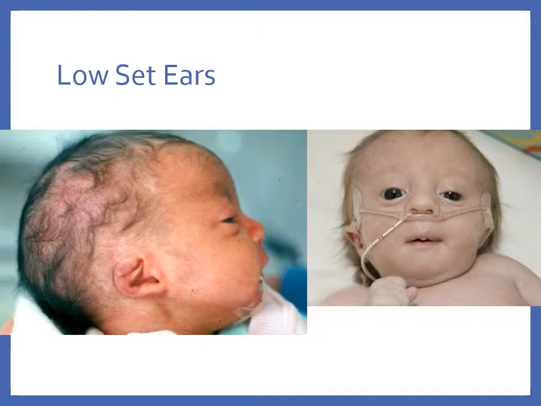An imaginary line should be drawn between the outer canthus of the eye and should be even with the upper tip of the ear pinna. If the upper tip of the earlobe falls below this line, the assessment should be recorded and reported because there's also the possibility of a urinary tract anomaly. And in these pictures you can see two kids with low-set ears.